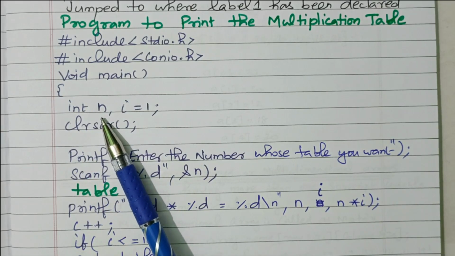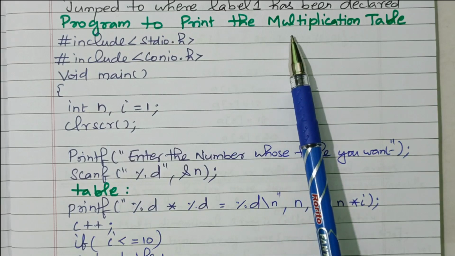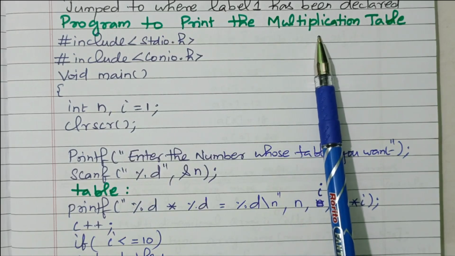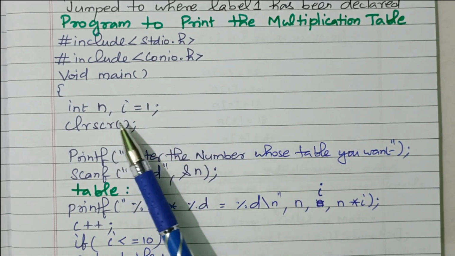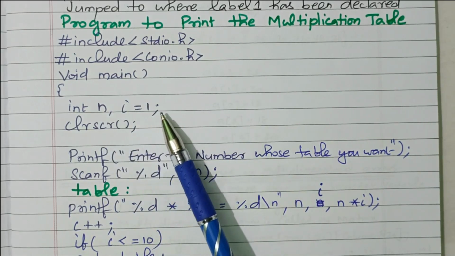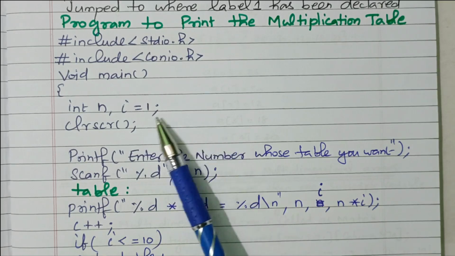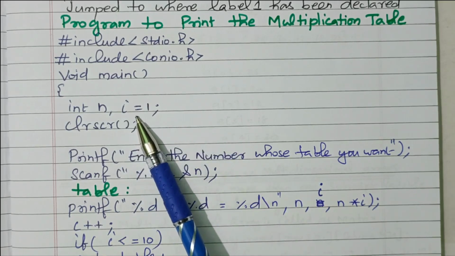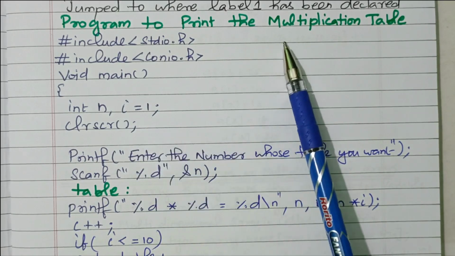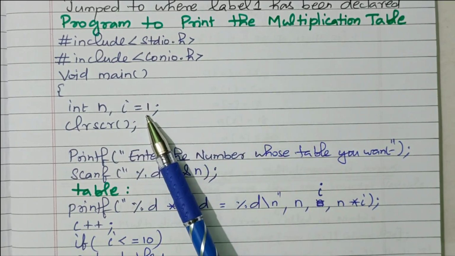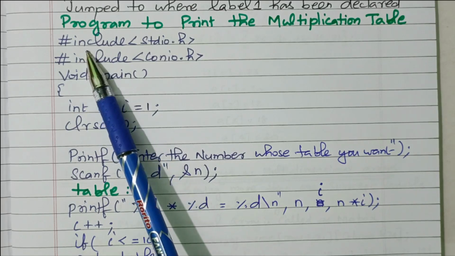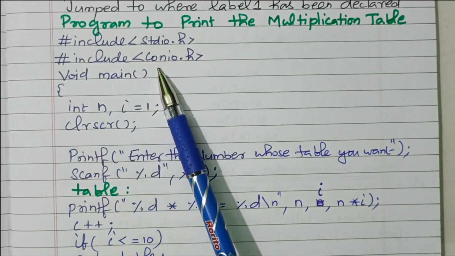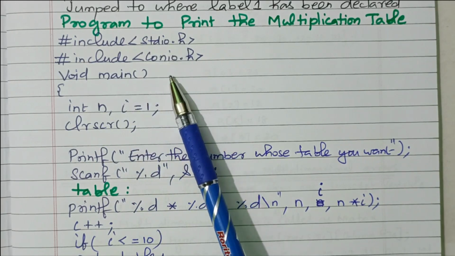Then declare the variables. We need two variables. n is a number, for which number we need the multiplication table, the multiplication table of 5 or 6 or 10, that is n. We need to generate the numbers 1 into 5, 2 into 5, 3 into 5. For that we have the variable i, which is initially 1. A multiplication table we cannot start with 0, so it starts with 1 into 5 like that. The header files are included for standard input output, printf and scanf.